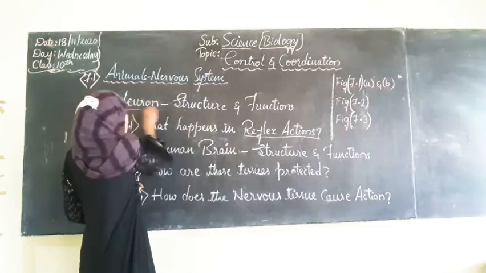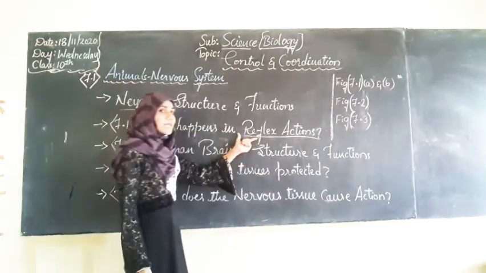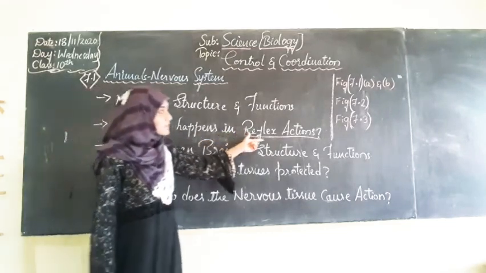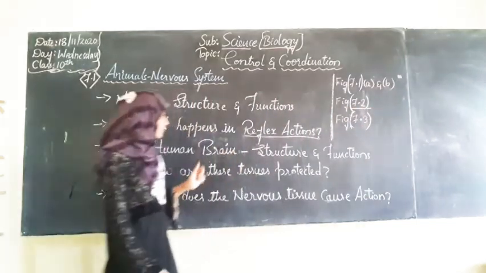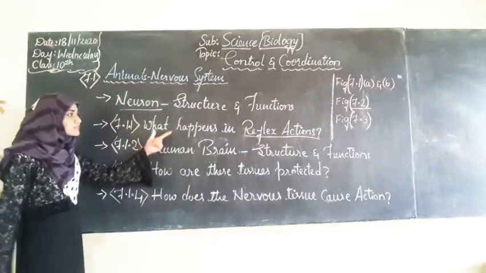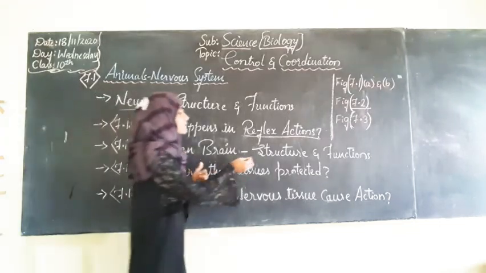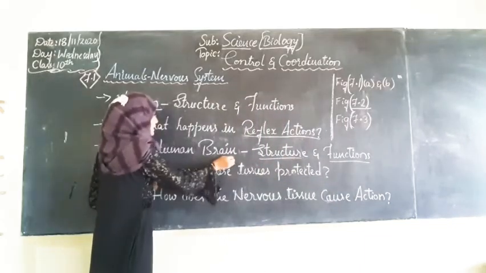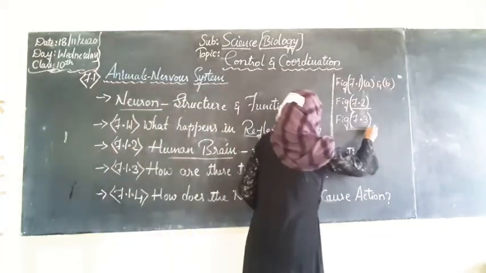So first we will study about neuron. Secondly, we will study about the reflex action. What is meant by reflex action and what is a reflex arc? The related picture for this will be figure number 7.2. And next, after reflex action, we shall move to the human brain. We will study both its structure and also its function, how the human brain functions. The related picture for this will be 7.3.